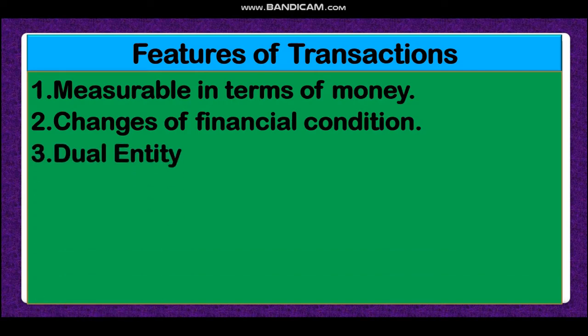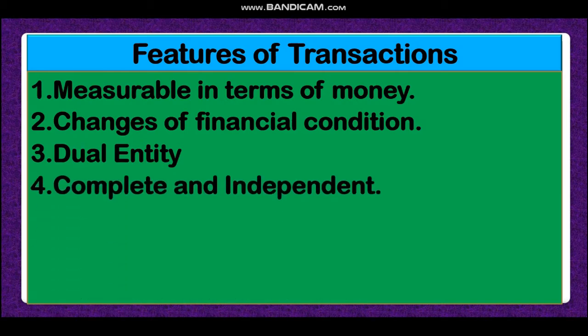Dual entity. Dear student, one of the basic characteristics of transaction is dual entity. That means in every transaction there should be two parties. One party will receive the benefit and the other party will give the benefit, then it will be a transaction. Dear student, the next feature is complete and independent. That means each and every transaction is complete and independent. One transaction is not dependent on another transaction.